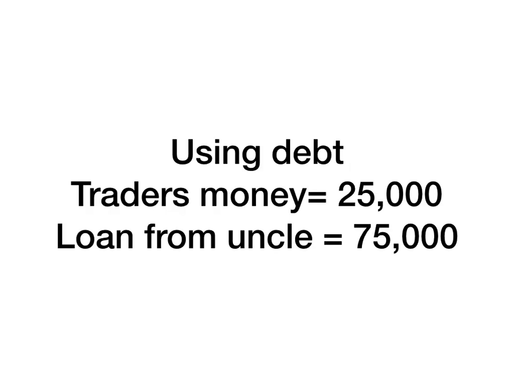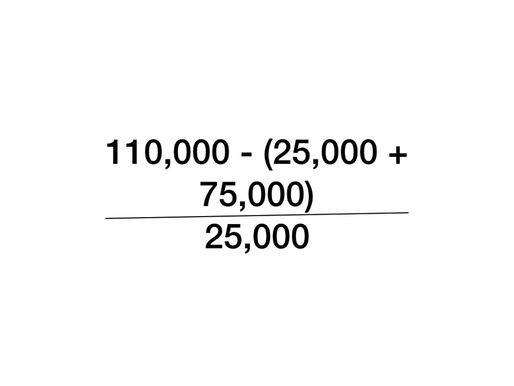Using debt, let's assume the trader uses 25,000 of his own money and loans 75,000 from his uncle. So, still selling at a profit of 110,000 at the end of 3 months.